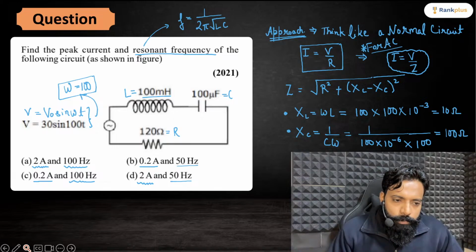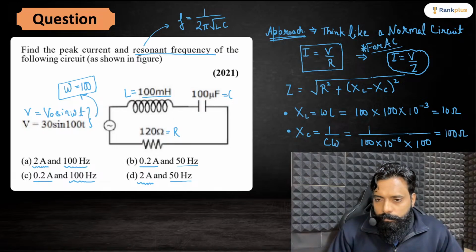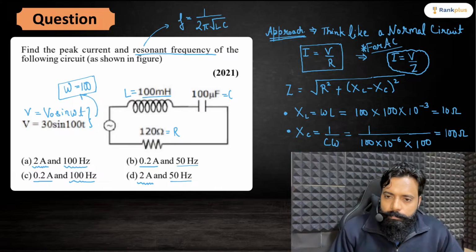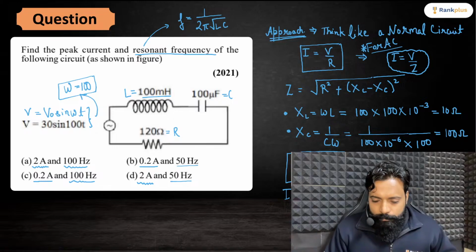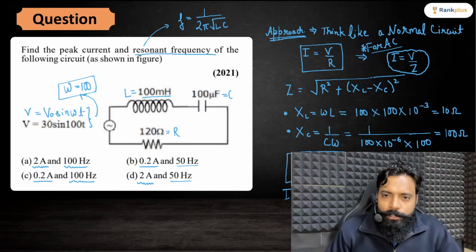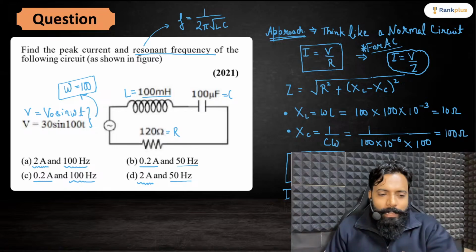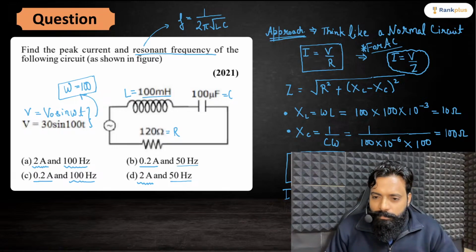Is coming 150. So Z will become 150. And the moment you get the value of Z, to get the value of I... oh, it's not visible. I'll move to the next slide.